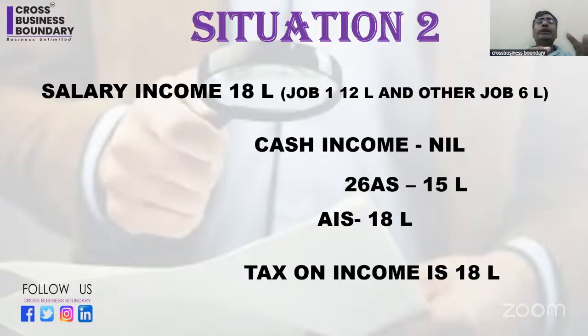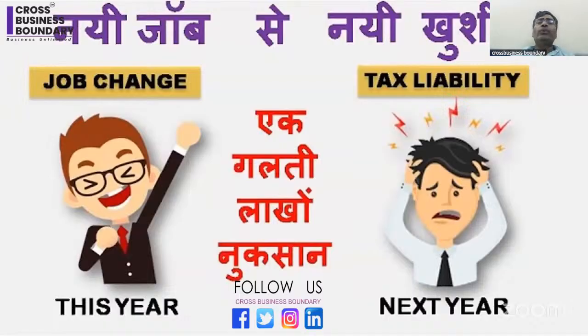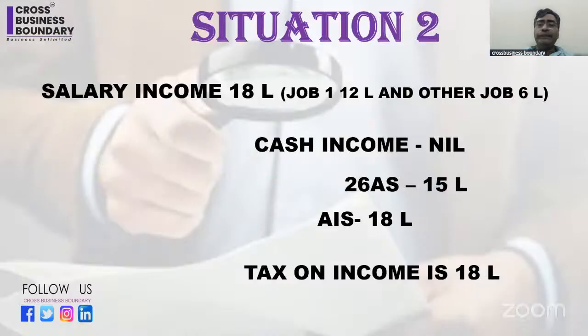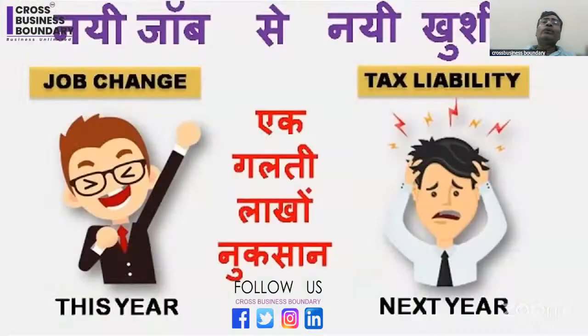What I want to say is that you must be aware of what your total income is. And there is one video on my YouTube that when you change your job, as I am saying, in job 1 12 lakh came, in another job 6 lakh came, so confusion happens from here. If you are in the same company then this problem does not come. 26 AS also shows 18, AIS also gives 18. So when you are changing from one job to another job, definitely you are getting more money, your promotion is done, so you are happy. But if the tax liability or TDS is not paid by the other company, then in the next year when you file your return, the tax liability will come and that will be the problem for you.